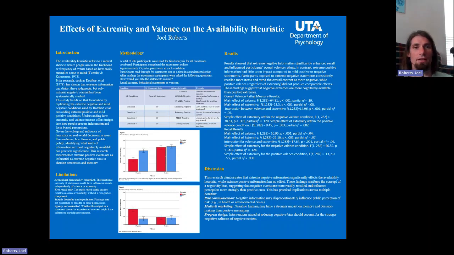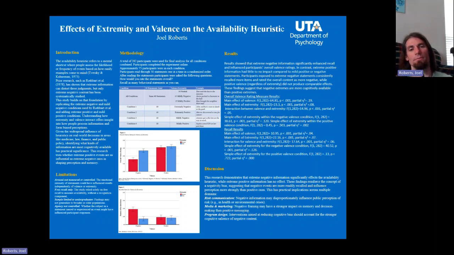So the two measures we're looking at here are the overall rating and then the total items recalled. For the overall rating, participants were just asked, once they'd read through all those statements, to rate everything overall on a 7-point scale, from 1 being extremely negative to 7 being extremely positive. And as you can see, for the mild conditions and the extreme positive condition, the average rating was about 4. But for the extreme negative condition, the average rating was about 2.5.